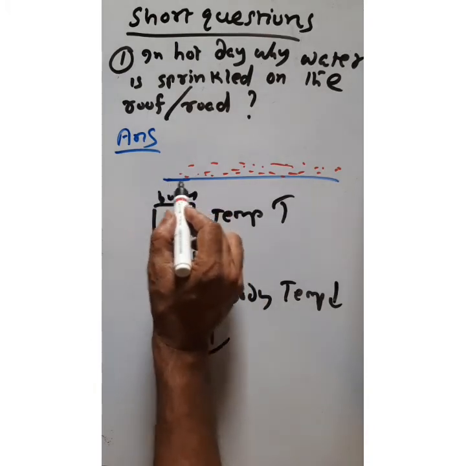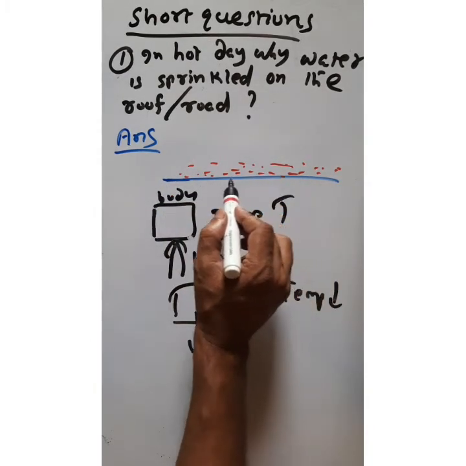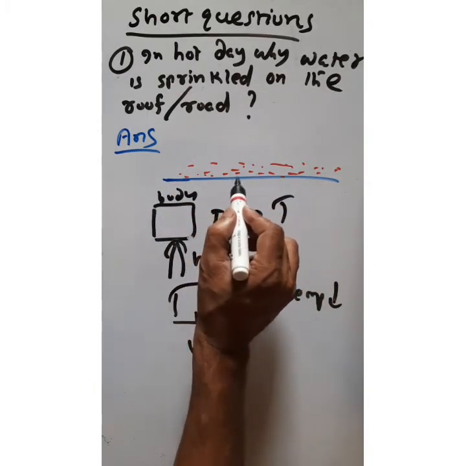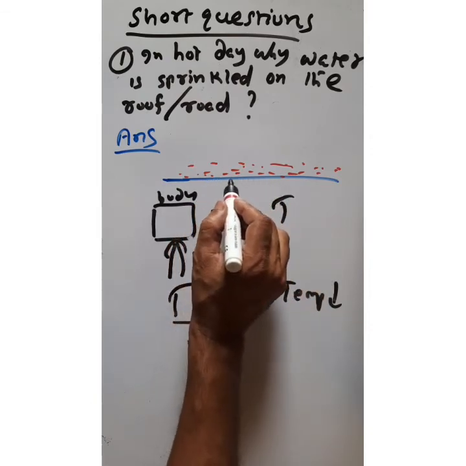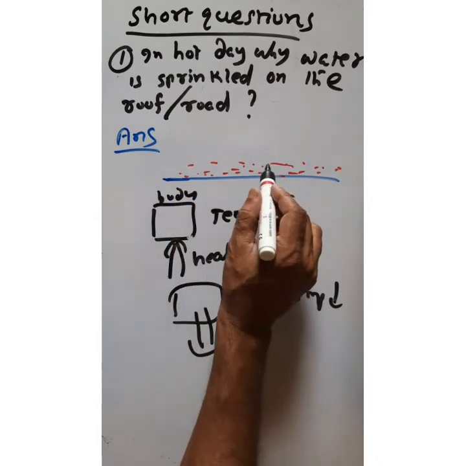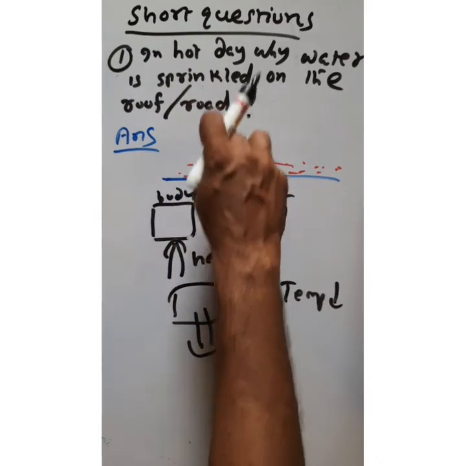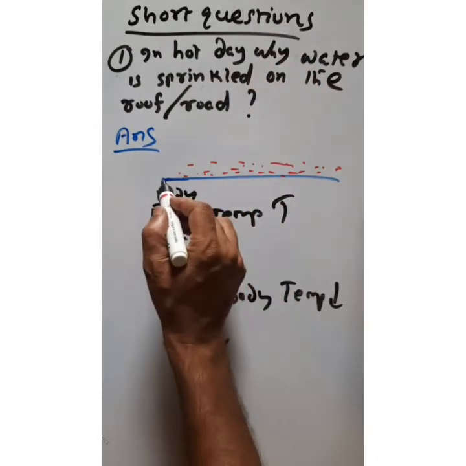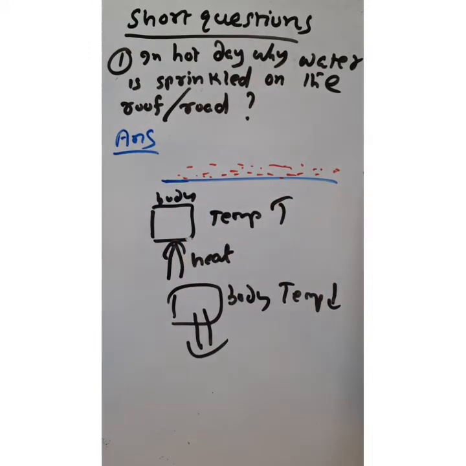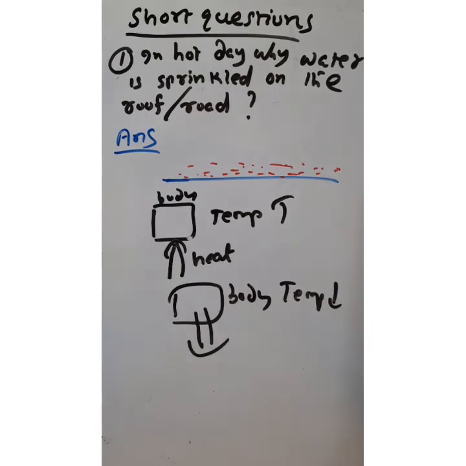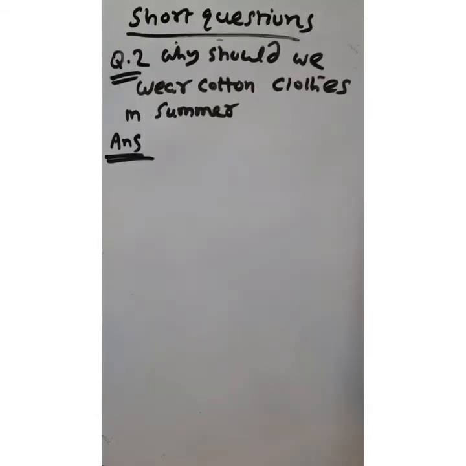Now you see the hot road has higher temperature, higher heat energy. If that amount of heat energy is absorbed by the liquid, and that hot liquid evaporates to the surrounding, then the heat energy content in the road will decrease. That means the temperature of the road or roof will decrease and it will become cool.